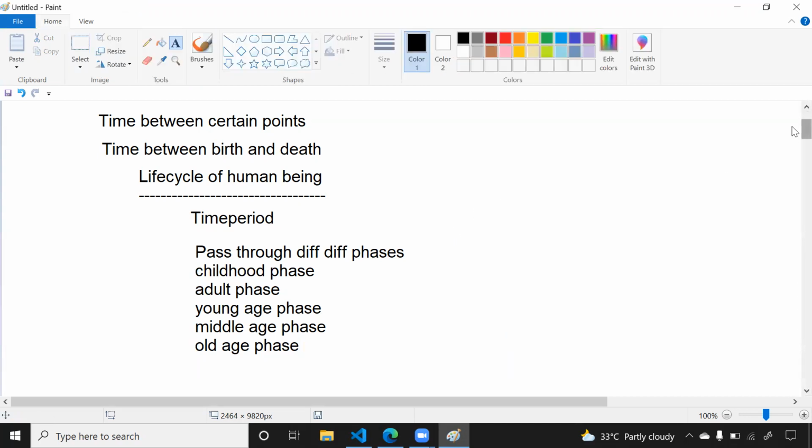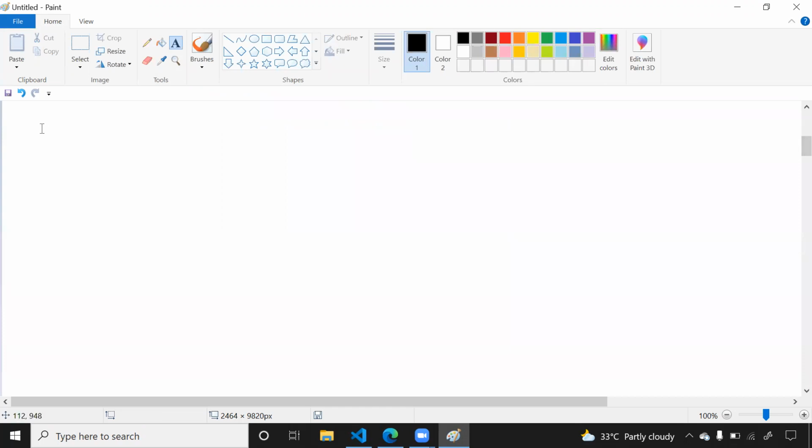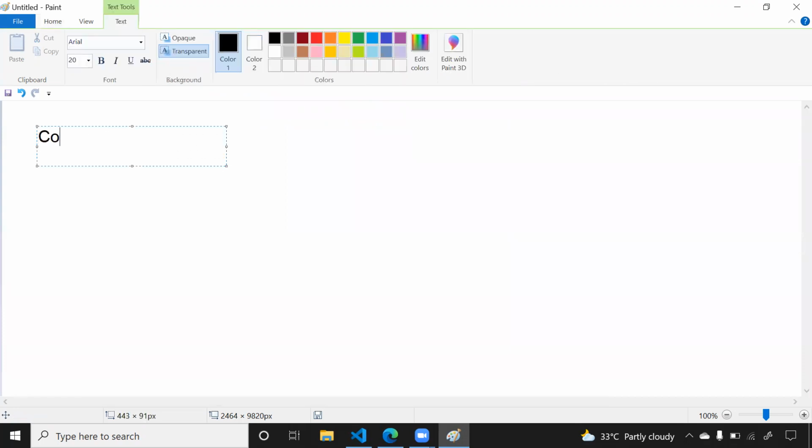In the same way, every component also has a life cycle. What is the life cycle of a component? The life cycle of a human is the time between birth and death.